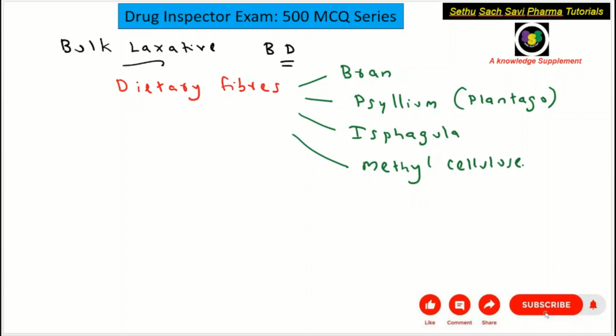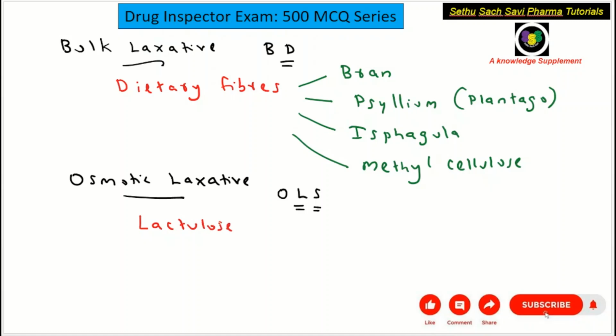Now coming to the osmotic laxative. The second category is osmotic laxative. You can remember the mnemonic OLS, osmotic laxative, OLS. L stands for lactulose. Lactulose is an osmotic laxative. S stands for saline laxative or saline purgatives.